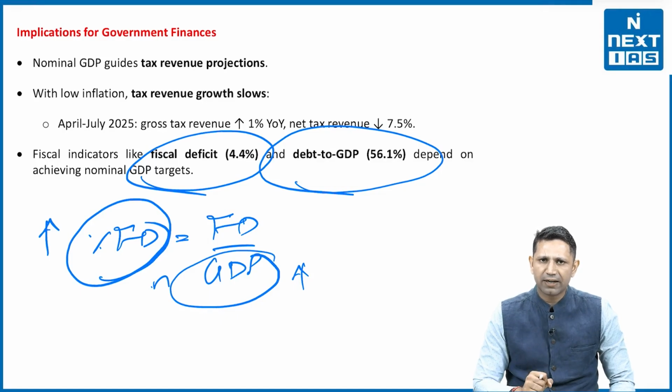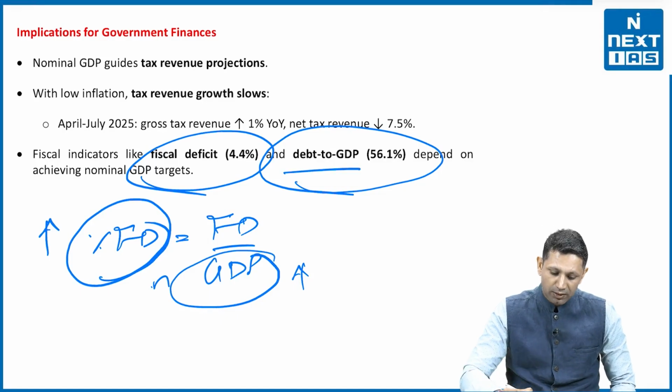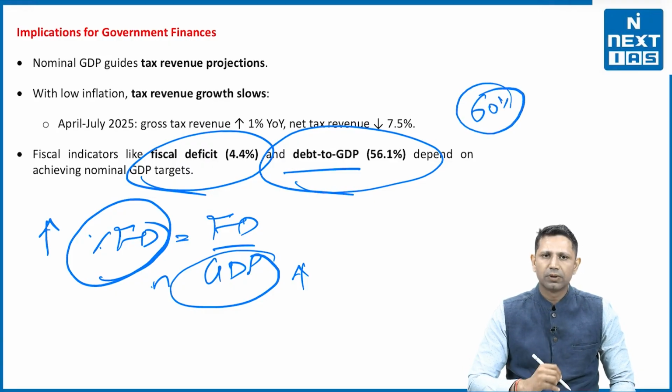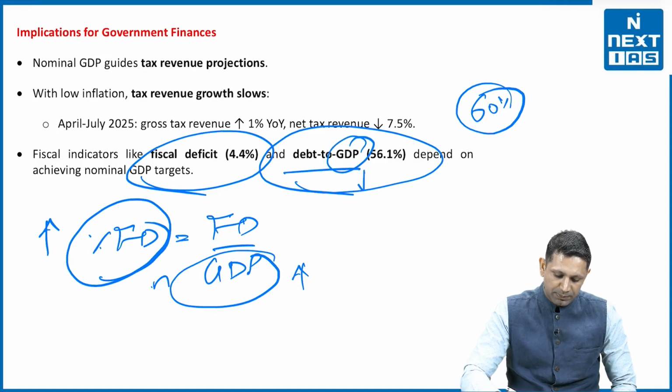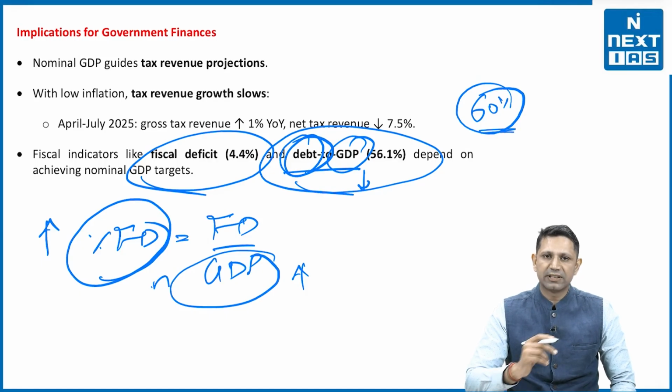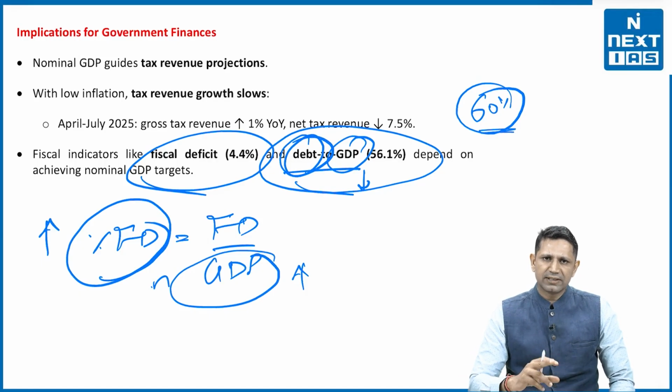What is the fiscal deficit target for the government? You have to tell me. Debt to GDP. We have set a target of 60%. If this GDP becomes low, the debt is always high, then this debt to GDP ratio will overshoot the 60% ratio. So that is another problem.